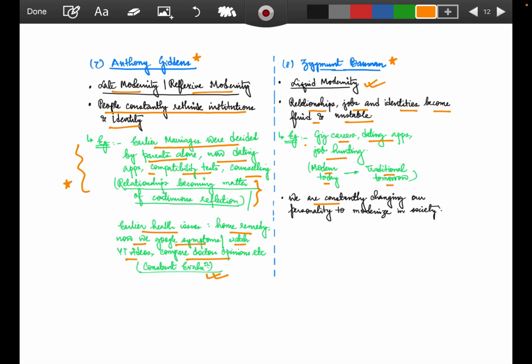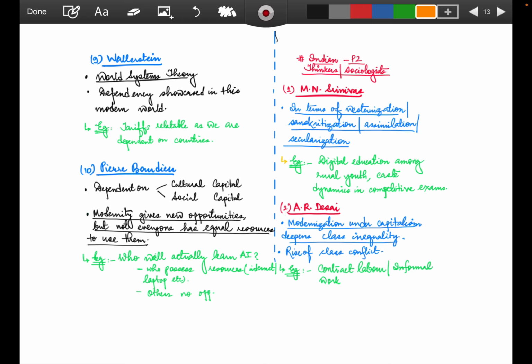So we are constantly changing our personality to modernize in society. Both of these concepts, reflexive modernity and liquid modernity, are very beautiful concepts. You should definitely keep these keywords ready to be mentioned in the answers. So Wallerstein is again one of the important thinkers. He has talked about the world system theory.